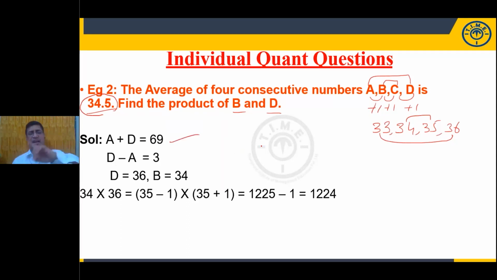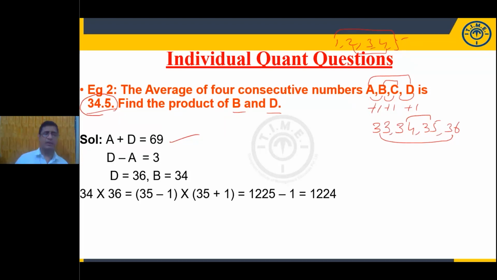The first and the last element sum, the second least and the second highest sum, the third least and the third highest sum are always the same when the number of numbers is even. Here 4 numbers are given. Of course, with 5 numbers also no problem. Look at this one: 1, 2, 3, 4, 5. What is the sum of these two? 6. And these two? 6. Always you will get the same value.